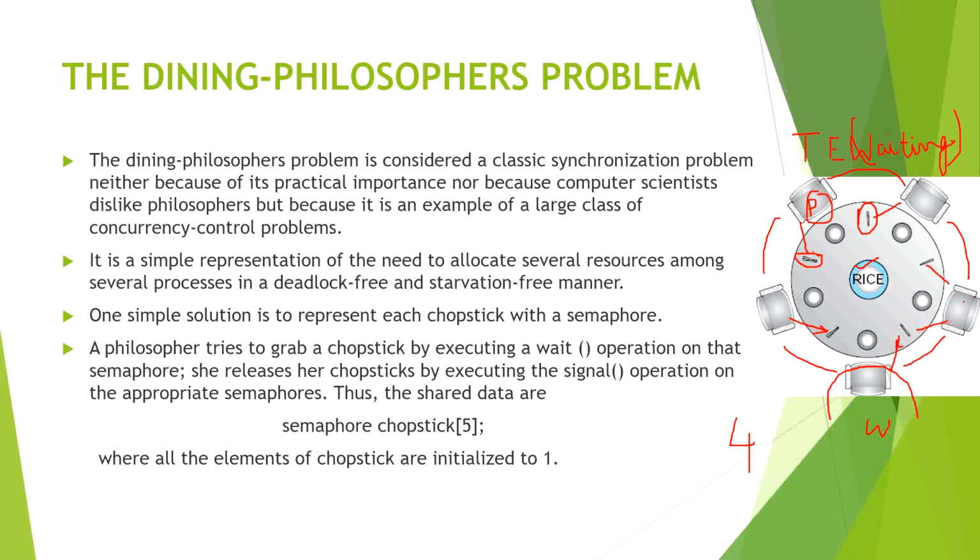After completion of this eating part, he can release the chopsticks he is holding, like this chopstick and this chopstick. And in the same way, the process which is waiting for this chopstick will take it, eat and complete the process of eating.